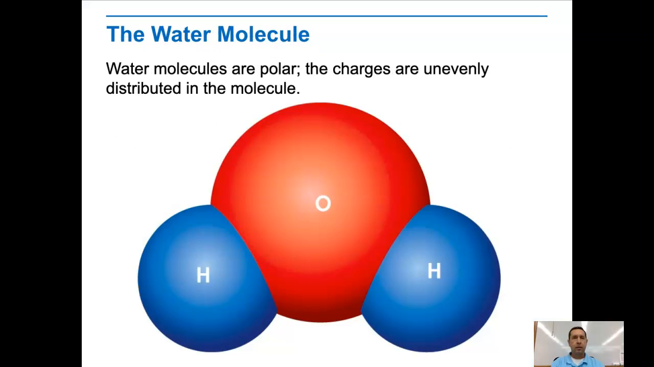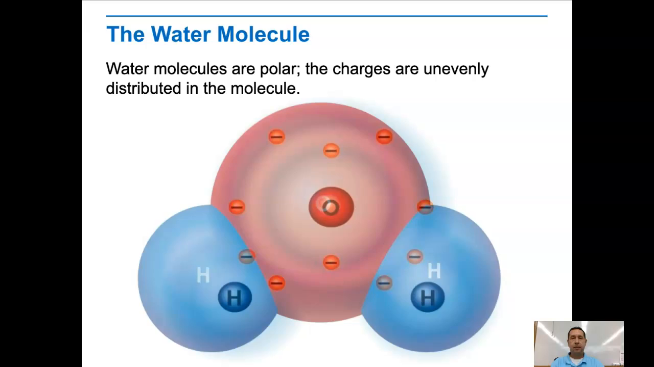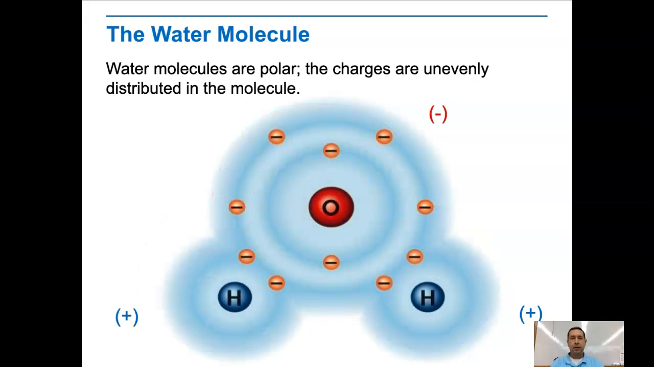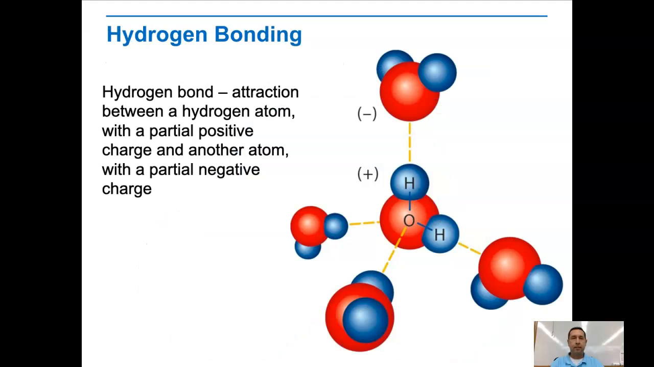The water molecule is a polar molecule, which means that the electrons are unevenly shared. They spend a little more time around the oxygen, a little less time around the hydrogen, and you get a distribution of partial charges like you see in the diagram here. Hydrogen bonds are attractions between hydrogen atoms with a partial positive charge and another atom with a partial negative charge. And you can see they're illustrated by the dashed lines here.